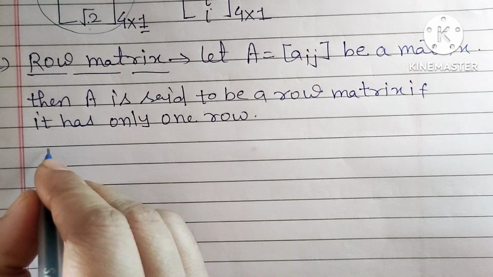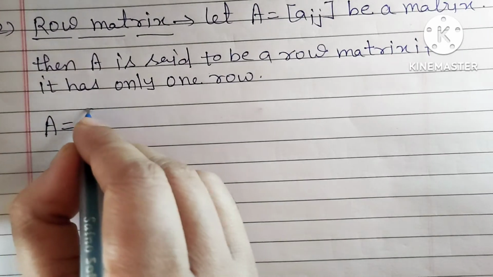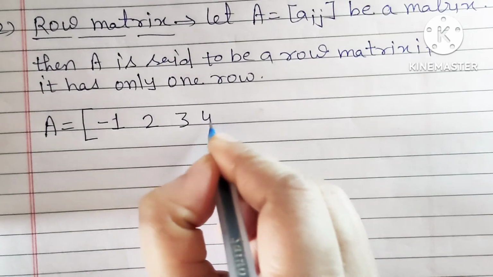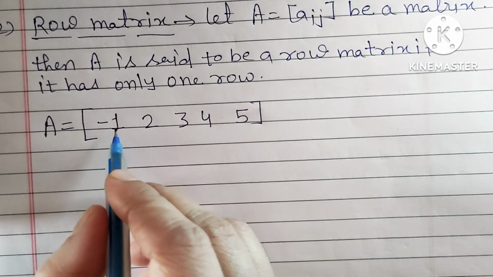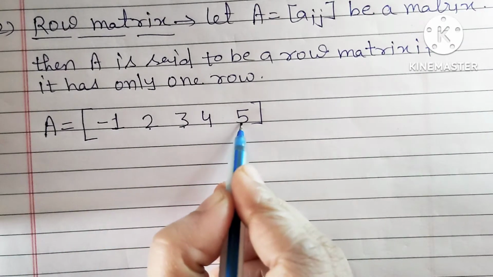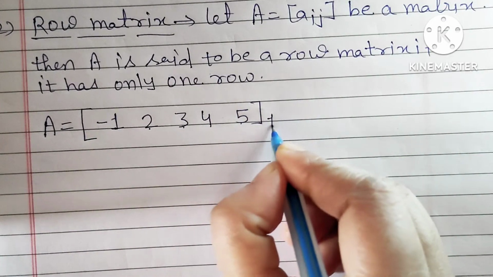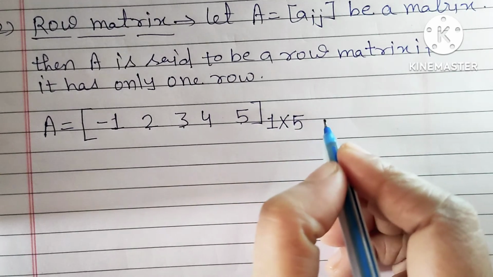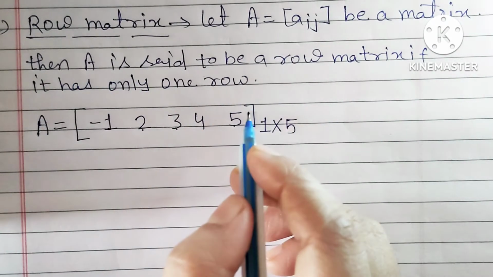The example will be, you can consider, for example, A is equal to minus 1, 2, 3, 4, 5. So here you can see friends, how many columns do we have? 1, 2, 3, 4 and 5. And how many rows? We have only 1 row. So what is the order? Order is 1 cross 5. Understand?